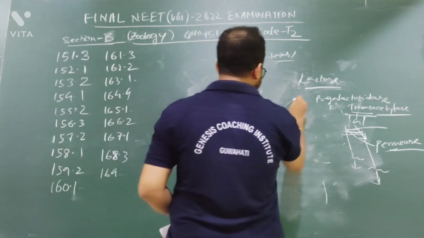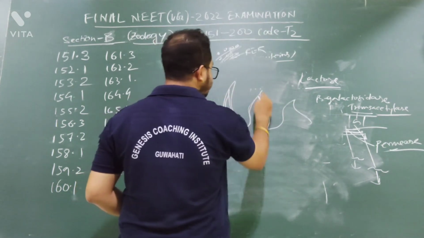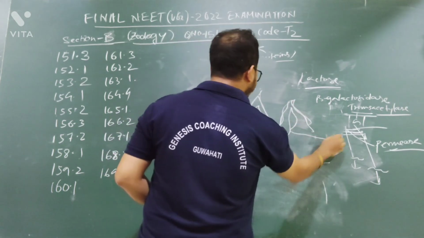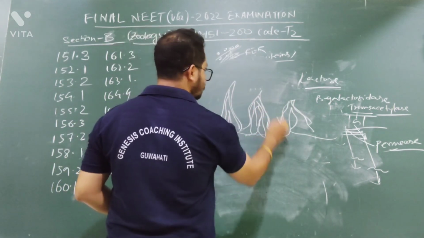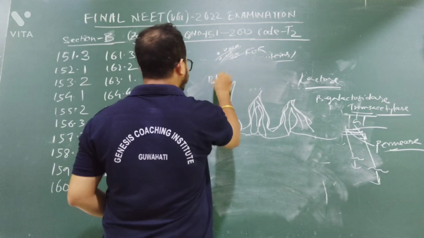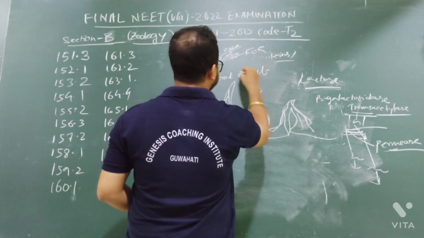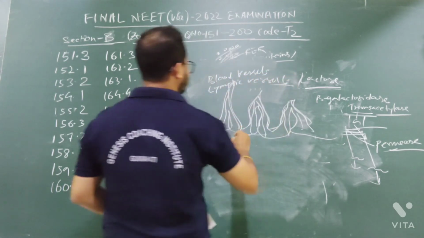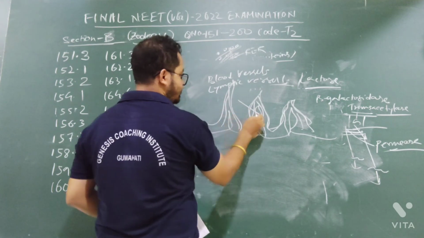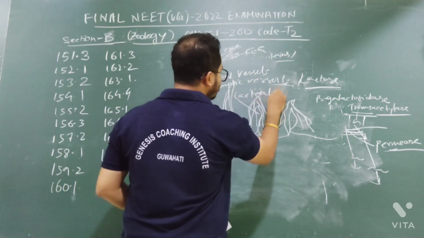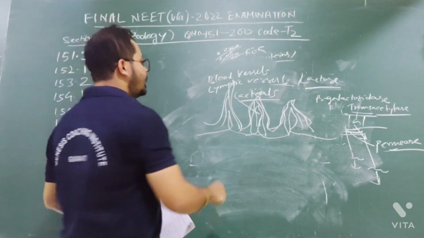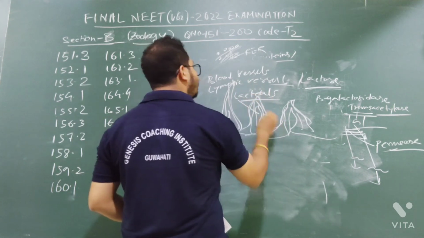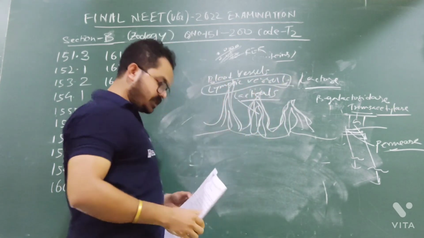You know, small intestine has villi. This is the villi. In the villi, you will find some lacteals. These are the lacteals. So these lacteals have some blood capillaries also. There are some lymph vessels also, some blood vessels, some lymphatic vessels. Okay. So fatty acids and glycerol will be absorbed in the lacteals, and then from the lacteals, they will be given back to the blood by lymphatic vessels. So statement 1 is correct.